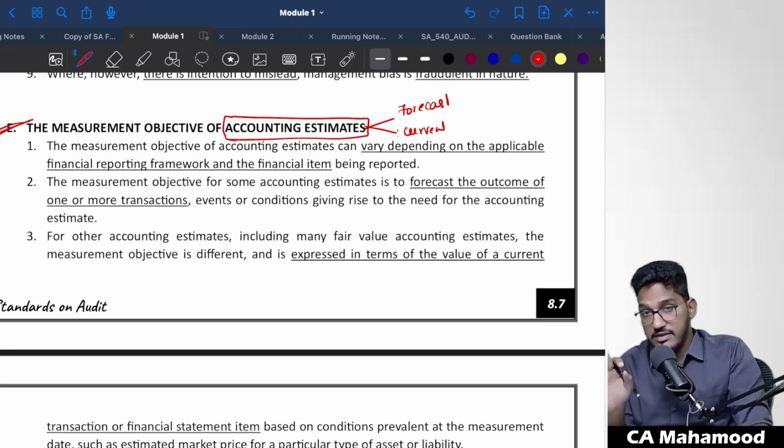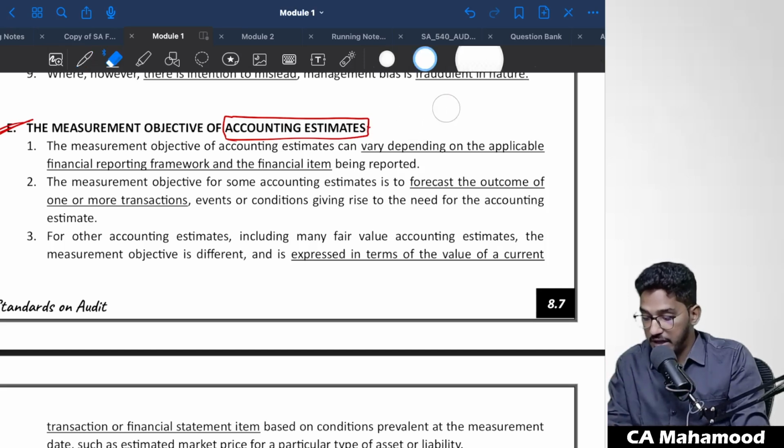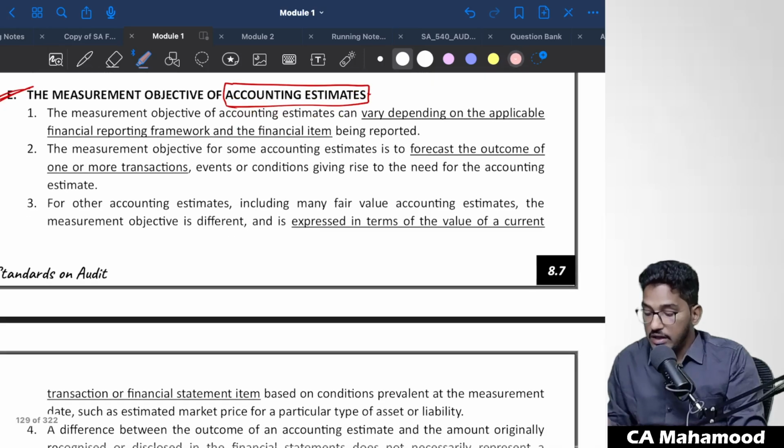Not able to understand? Let us read it. You will get a better understanding if I read this paragraph. The measurement objective of accounting estimate can vary depending on the applicable financial reporting framework and the financial item being reported.